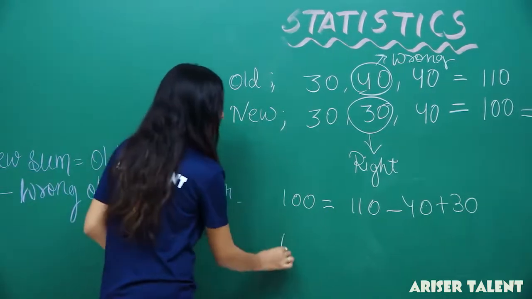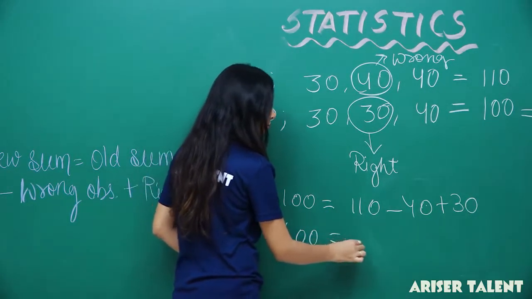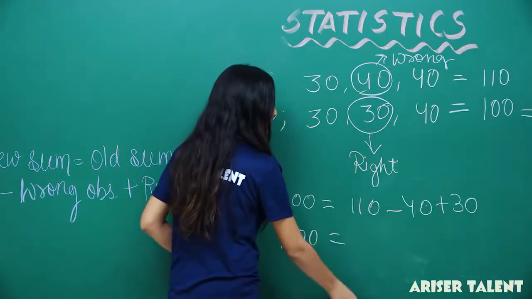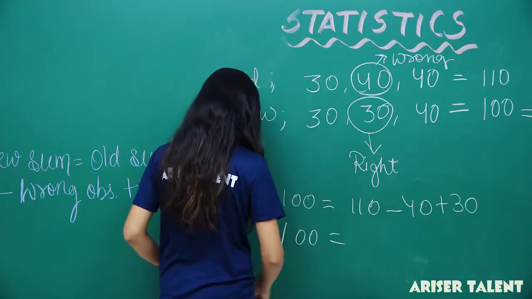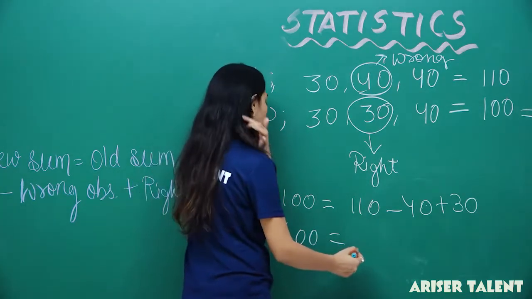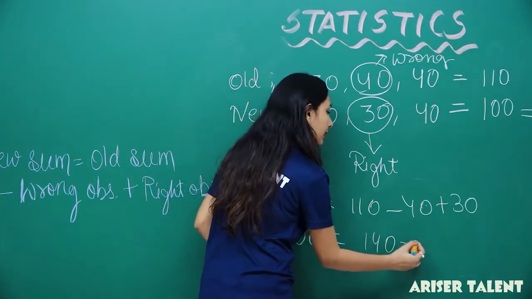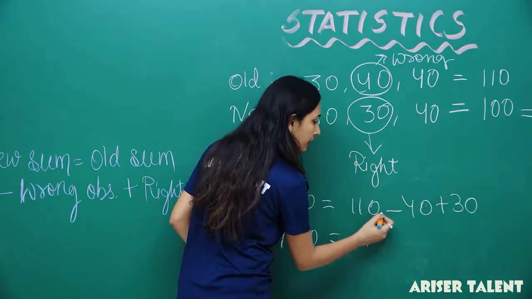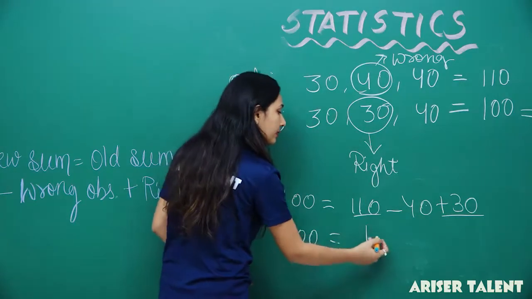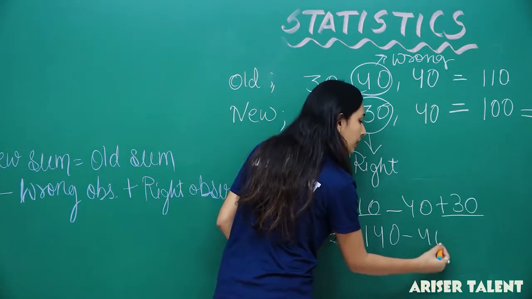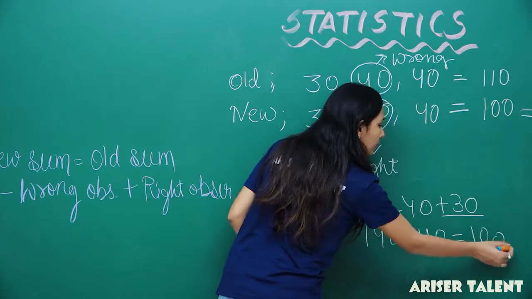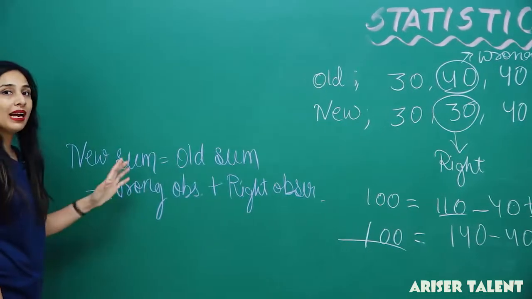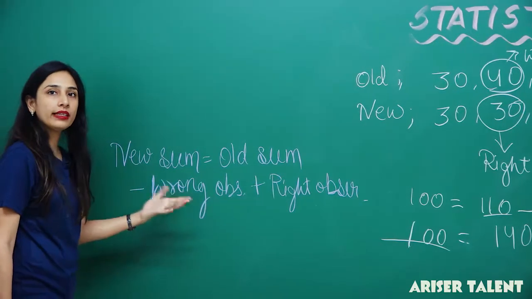So 110 plus 30 is 140, minus 40, and that gives you 100. So 100 here, 100 here. This formula seems to be balanced, so we can use this formula in our questions.